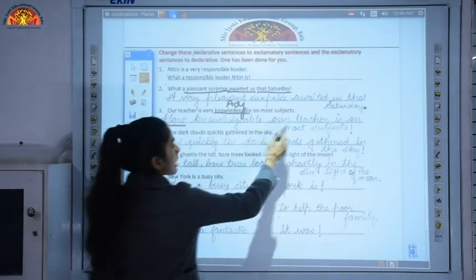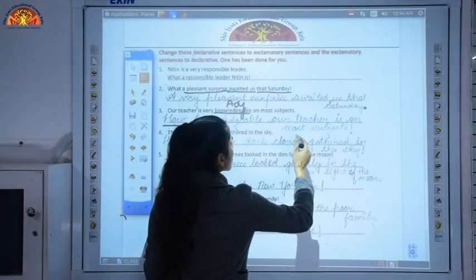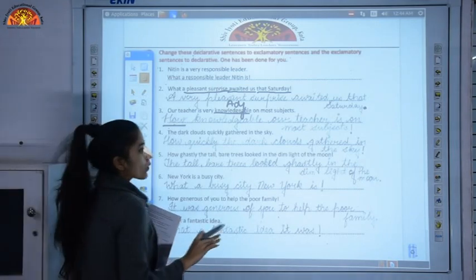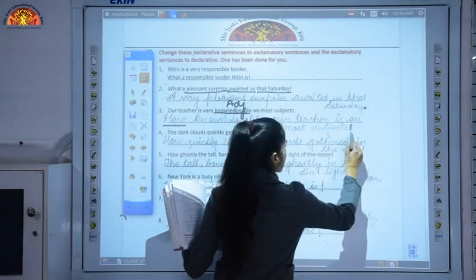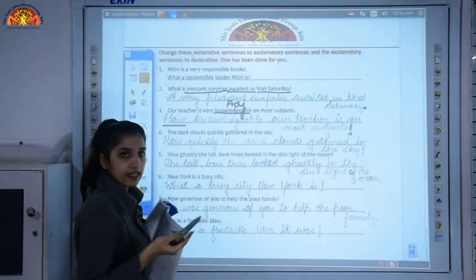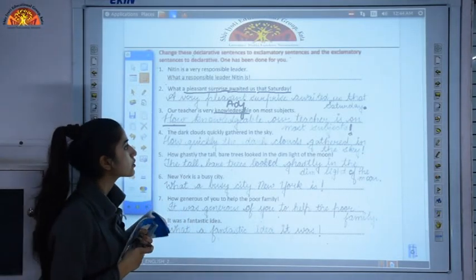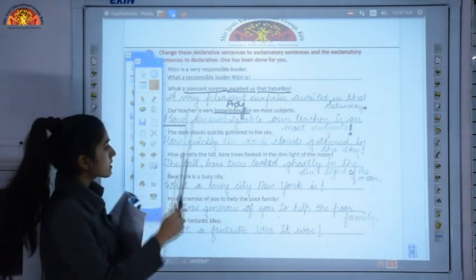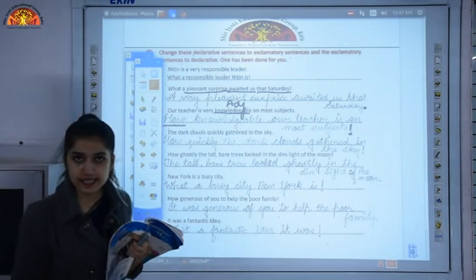How knowledgeable our teacher is on most subjects. Then the rest of the sentence that is there, and then it will end with an exclamation mark, because we have formed an exclamatory sentence. In this way you have to solve this exercise.